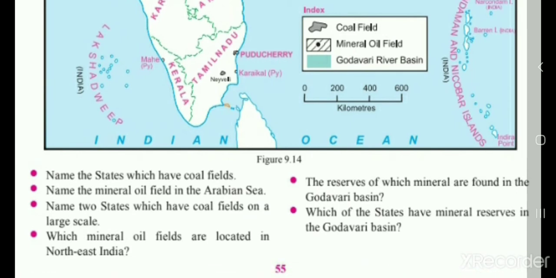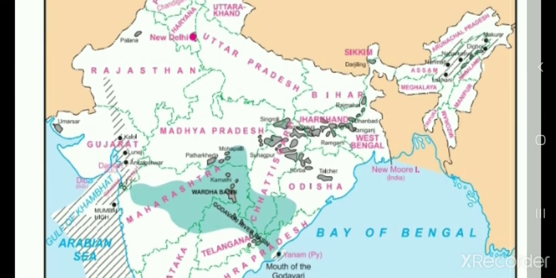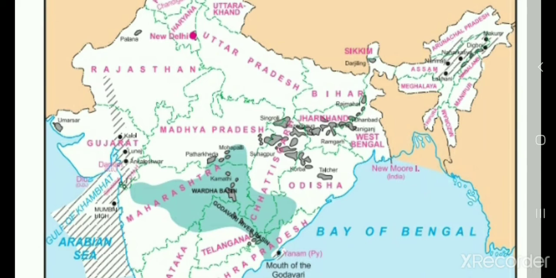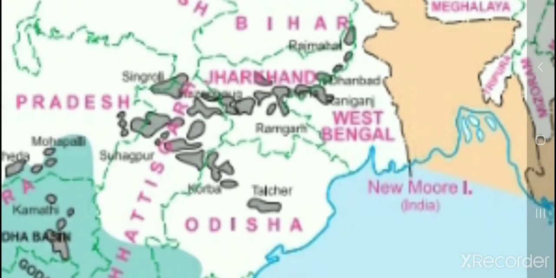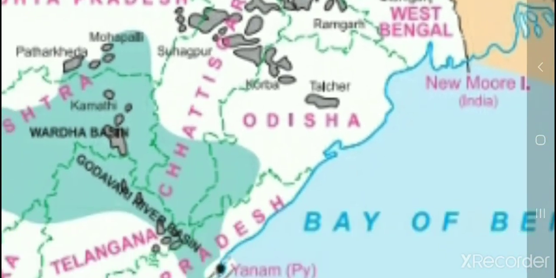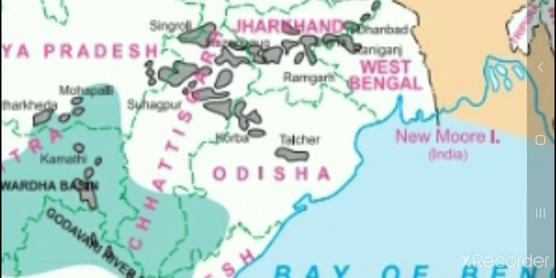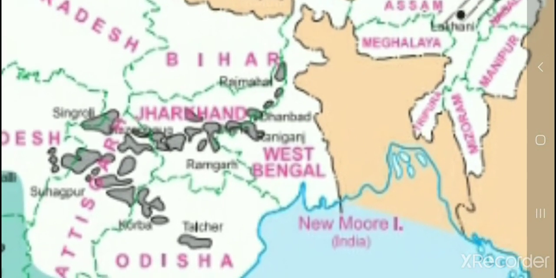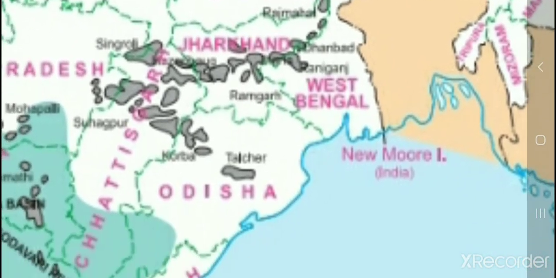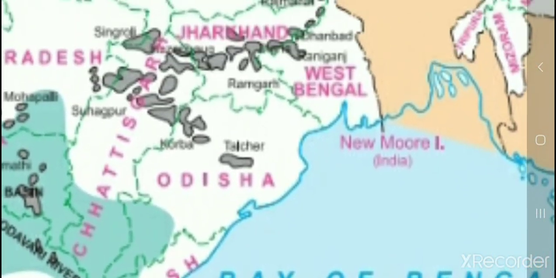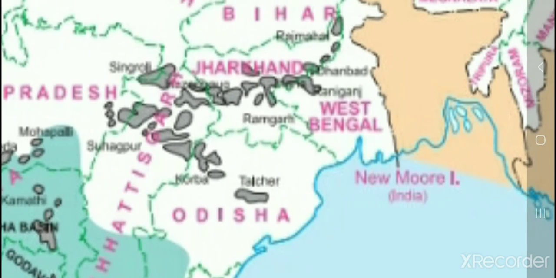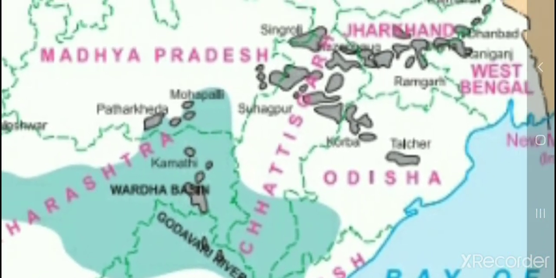Below, the questions have been given. Name the states where coal fields are there. Coal fields means grey color. So here you can see the states: Jharkhand, Chhattisgarh, Odisha, West Bengal, Madhya Pradesh. You can see a small part of Madhya Pradesh is also there, and Maharashtra.